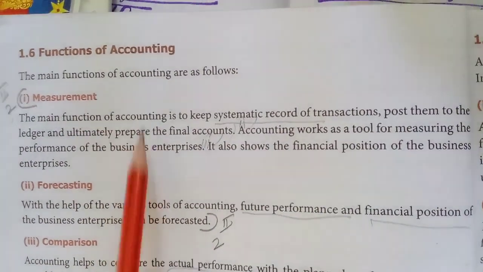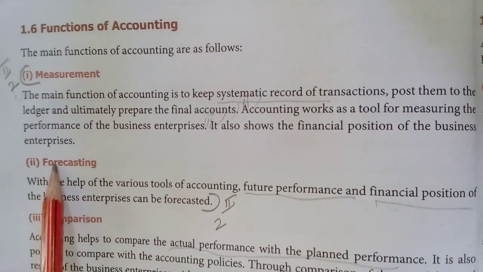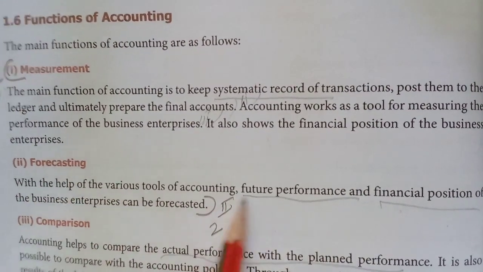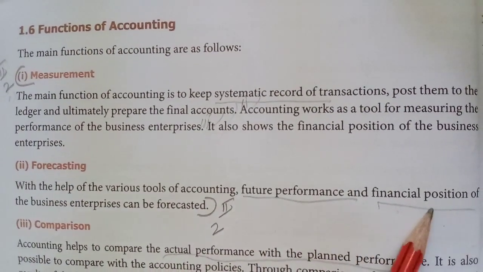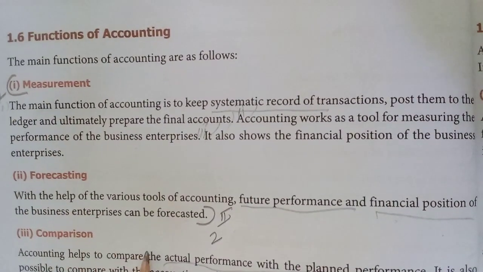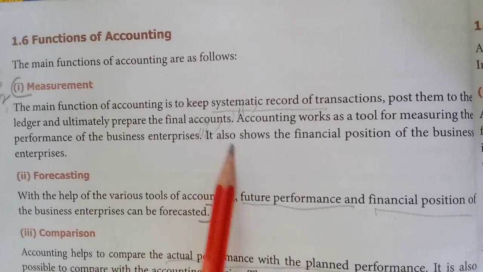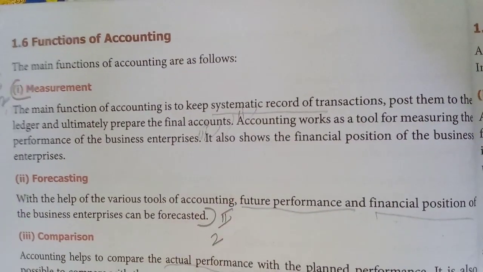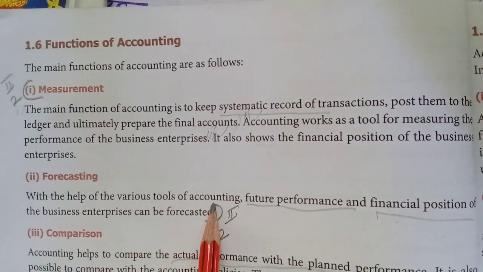I have explained this now, the same thing is given there. Second point, forecasting. Here, with the help of various tools of accounting, future performance and financial position of the business enterprise can be forecasted. These two you can write. If at all you need to omit one point, here you can omit any one. Okay, now we will see the next question.